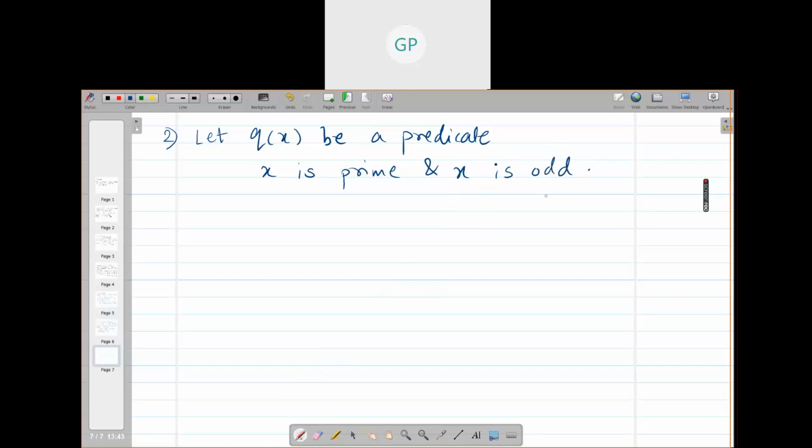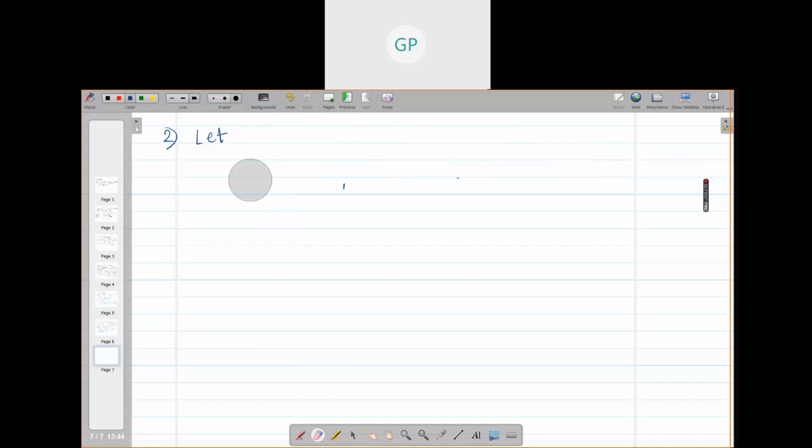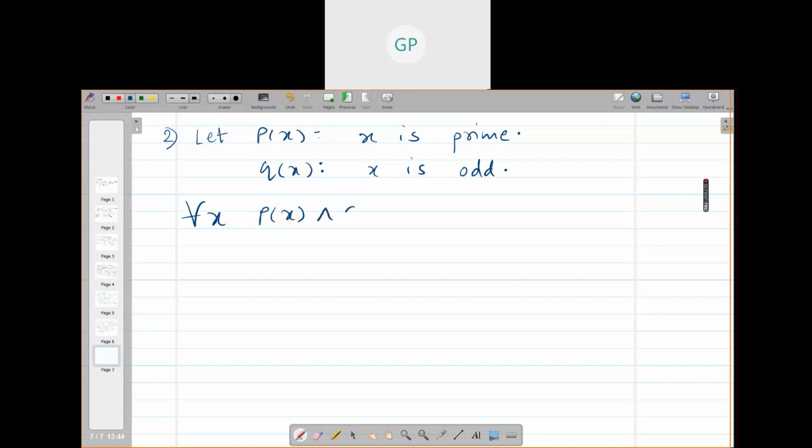Does that make sense? I will reframe it to make it compound. Let P(x) be x is prime and Q(x) be x is odd. Then what will be the truth value of for all x, P(x) and Q(x)?